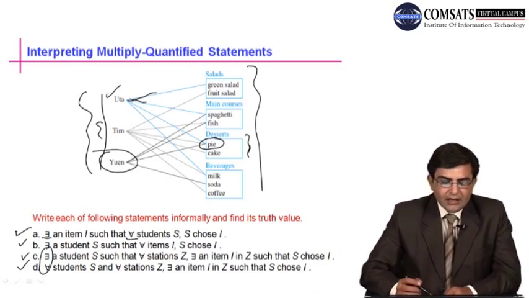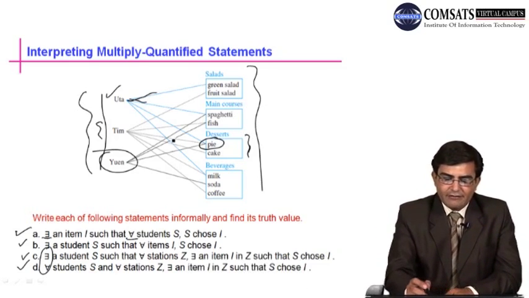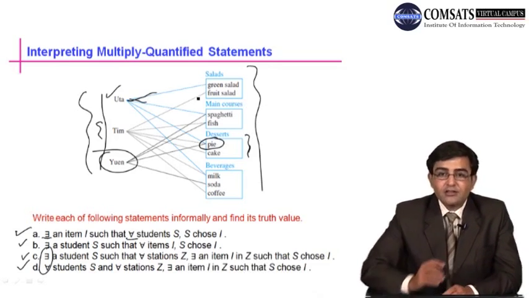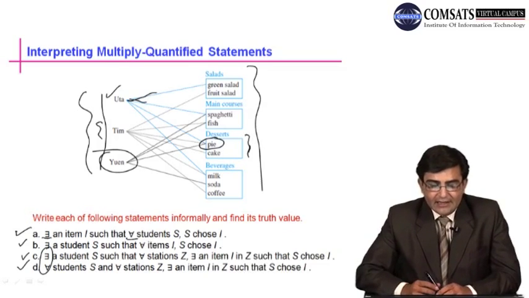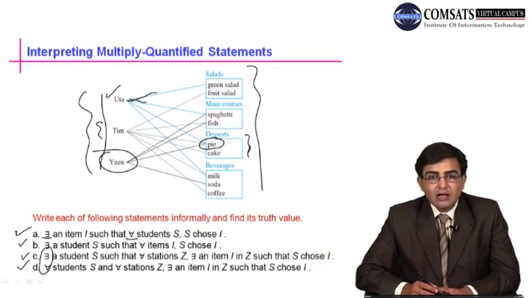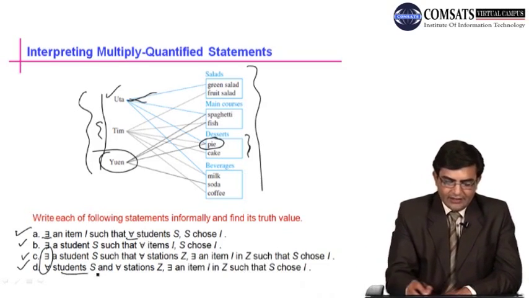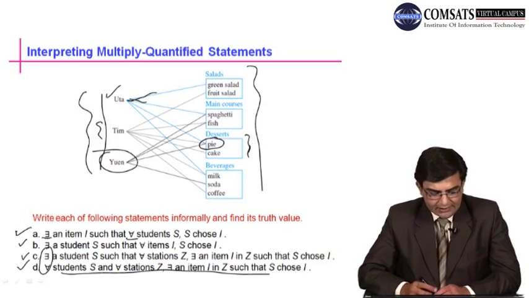Yuan has chosen spaghetti and fish from the second station, pie from the third, and soda from the fourth station, but Yuan did not select any item from the salads. So the statement D, which is every student has chosen at least one item from every station, can be written informally.